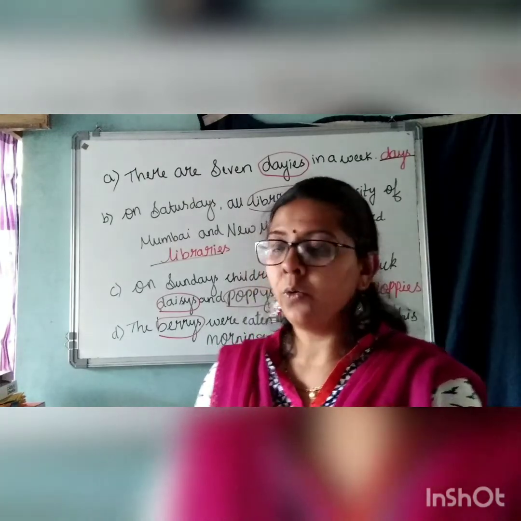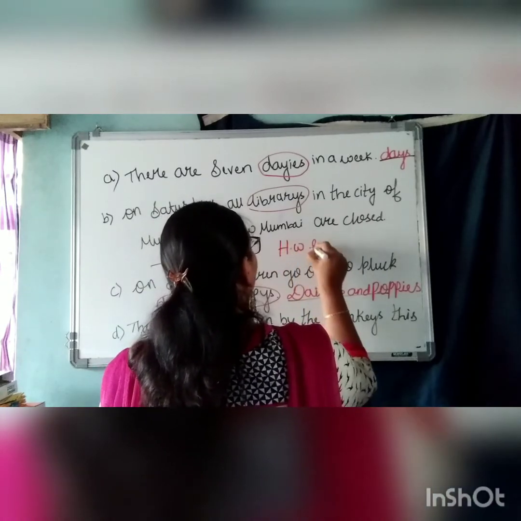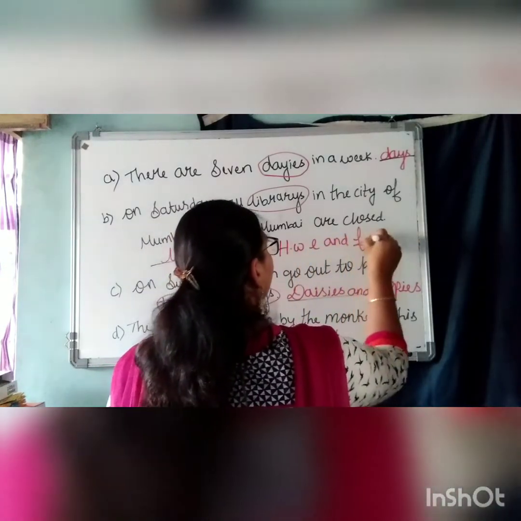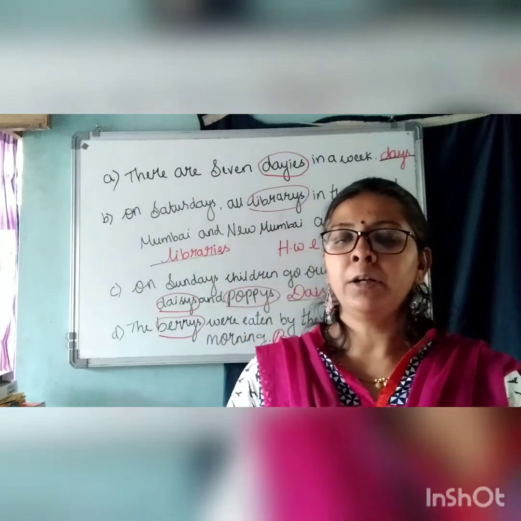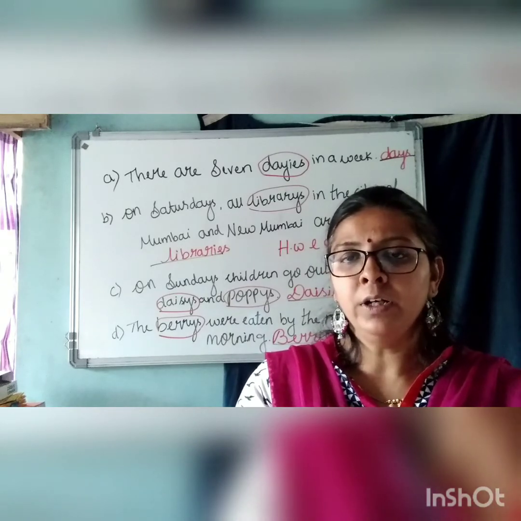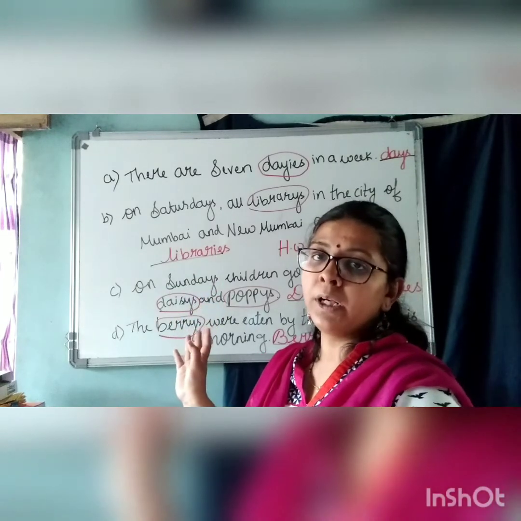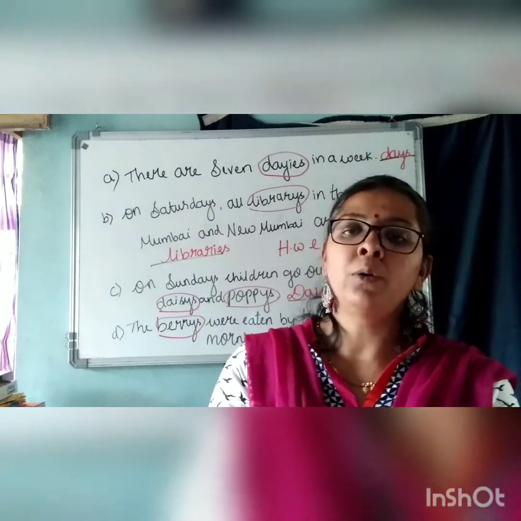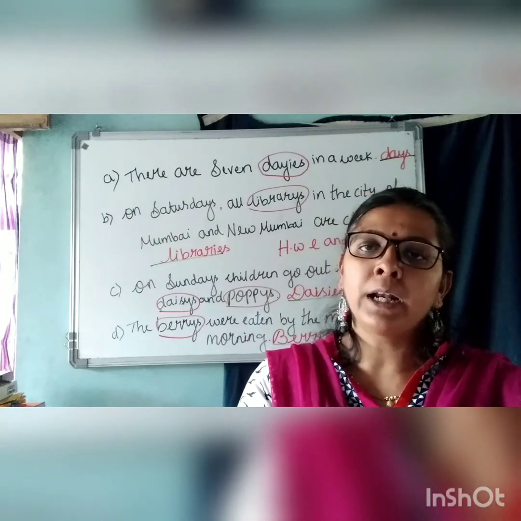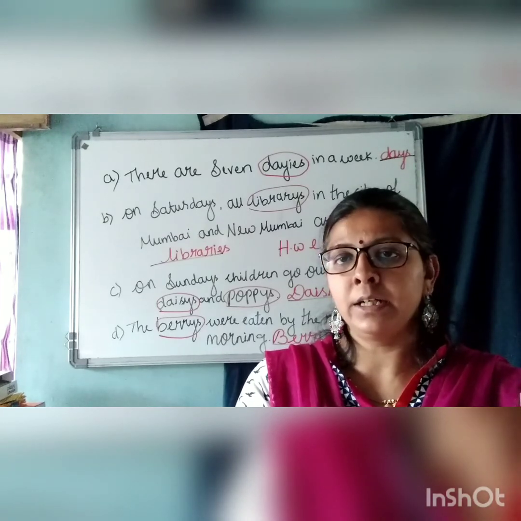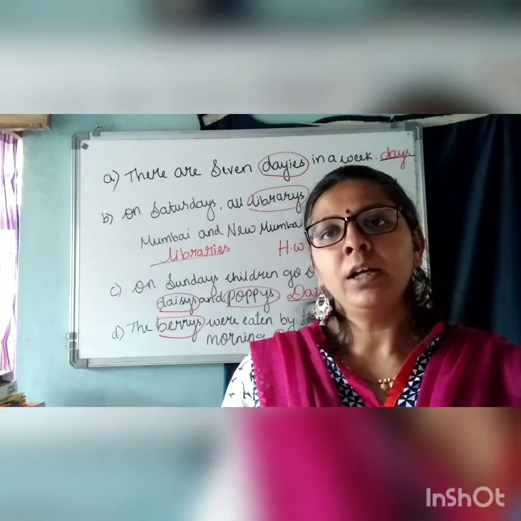E and F is homework, children. Homework. E and F. In the sentence, find the wrong plural, circle that and write the correct plural in the dash. Understood, children? So today we have learnt about the plural form of words ending in Y with rule 1 and rule 2, and we have also learned about the punctuation marks to use to make the sentence proper or correct the sentence. Understood? In the next class, we'll see the next topic. Okay? Thank you, children.